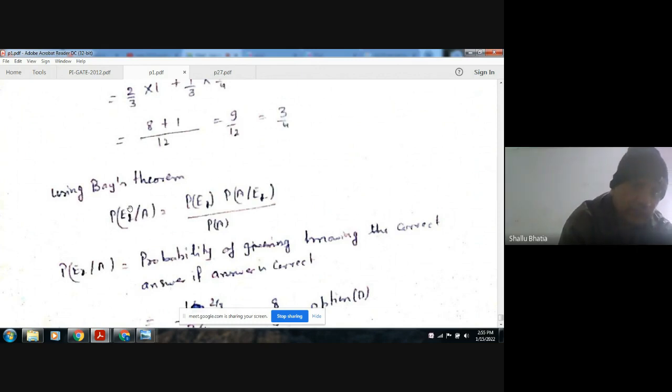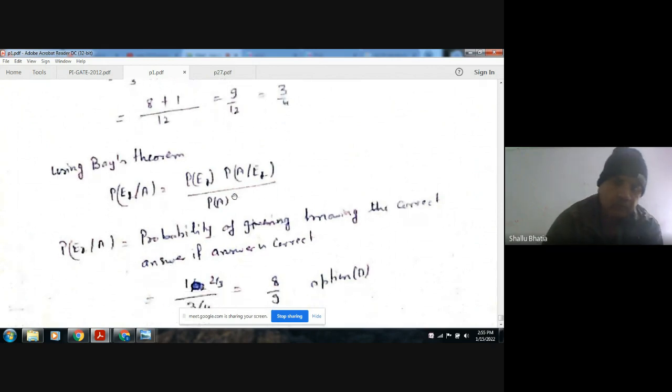So that will be given by P(E1/A). According to Bayes theorem, P(E1) and P(A/E1) divided by P(A), we have calculated these terms also. So P(A/E1) is 1, and this is 2/3. Putting the values, we get 8/9.